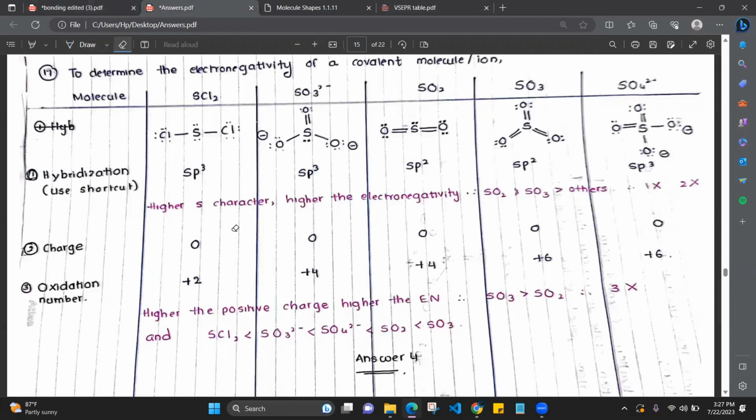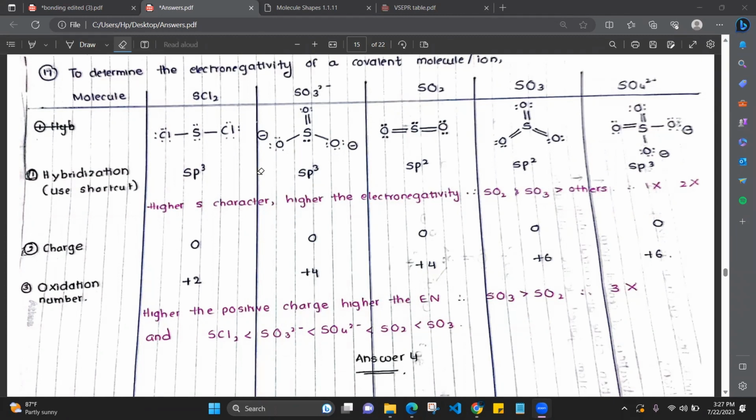Then the charge is the second factor. Why higher s, higher electronegativity? It is a fact: the higher the s character, the higher the electronegativity. It is there in the resource book; for further reference, you can use the resource book. There is a reason, and if there's time, I'll explain it at the last.